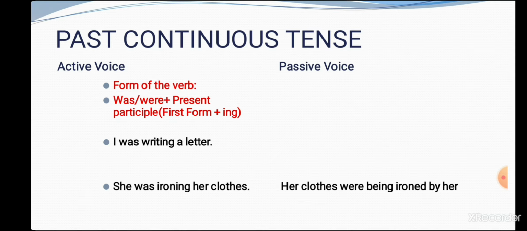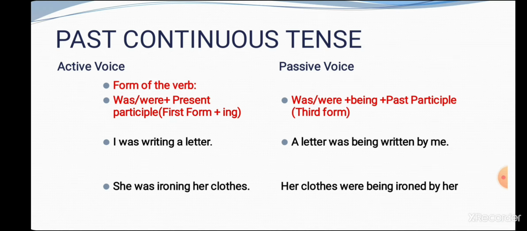Now students, when we want to change this into passive voice, then what should we do? Students, we use was or were plus being, B-E-I-N-G. Was or were according to subject plus being plus past participle. For example, a letter was being written by me.